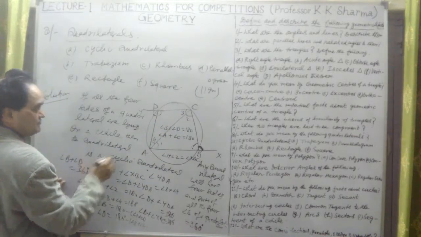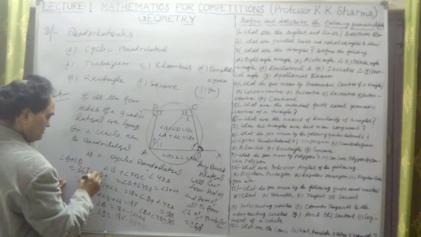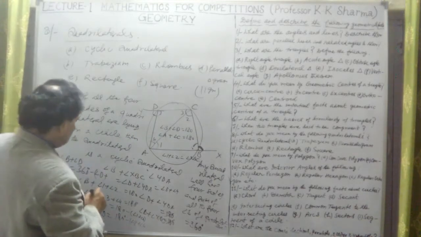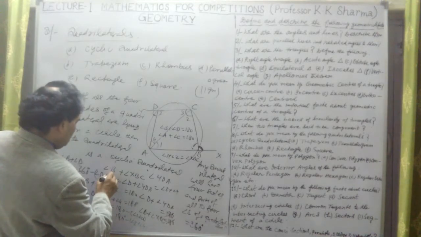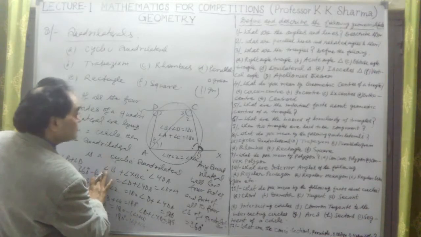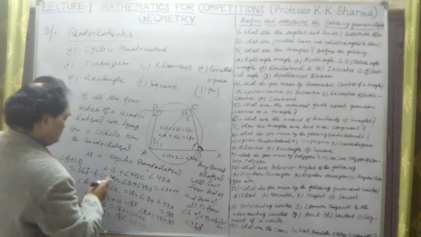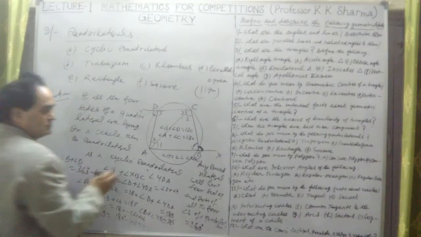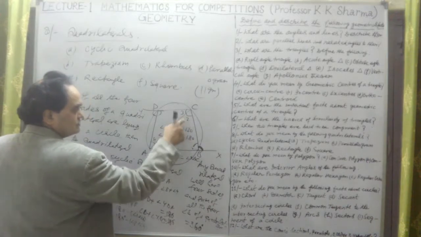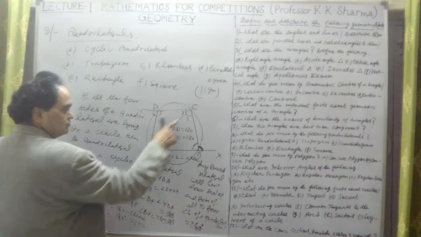That means this is angle C plus angle B, angle C plus angle A. We see here that the sum of all four angles is 360 degrees. Therefore, angle 2 plus angle 3 plus angle 1 plus angle 4 is equal to 180 degrees.